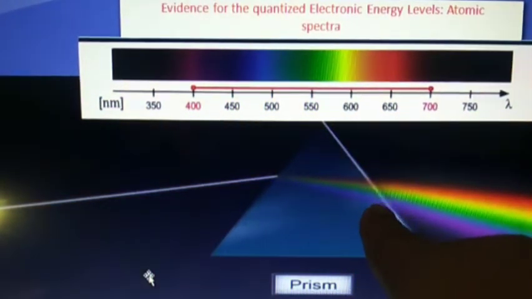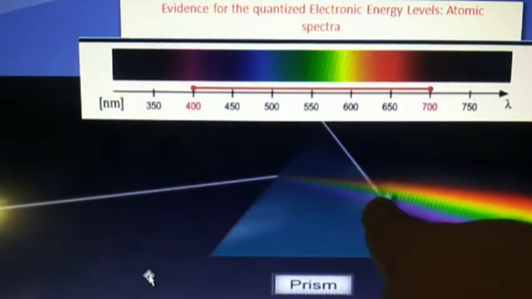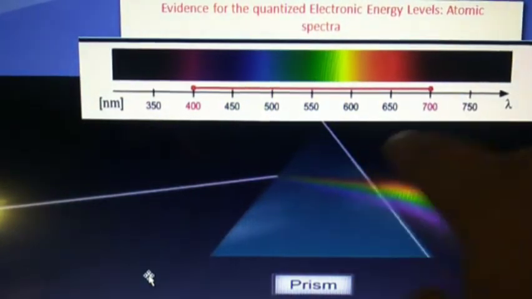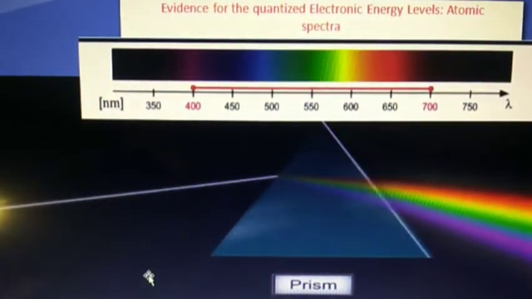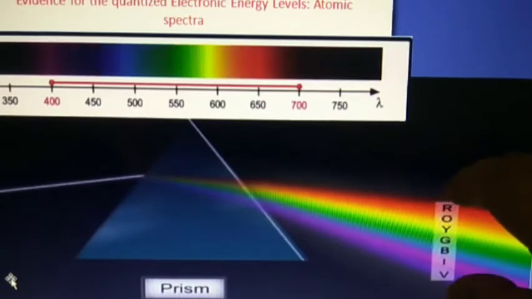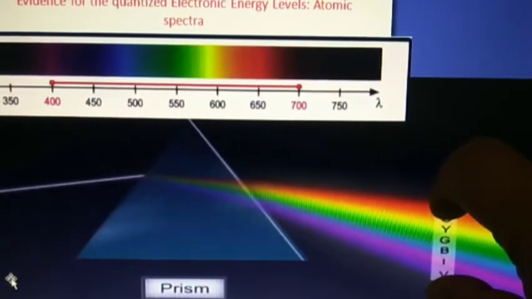Here, shorter wavelength bends more and longer wavelength bends less when we pass white light through a prism. And this series of color bands, that is our VIBGYOR, is called a spectrum.